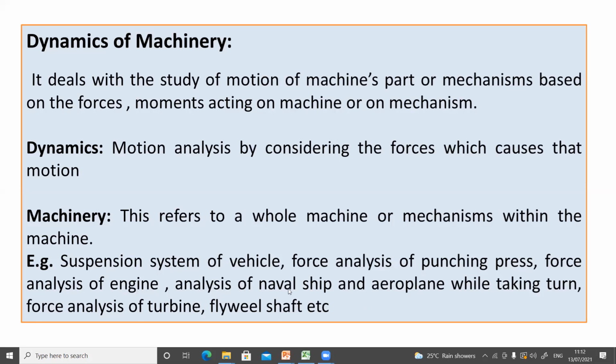then analysis of the naval ship and the aeroplane when it takes a turn. So basically this analysis of the naval ship is the stability analysis when the ship is sailing in the sea. The next is force analysis of the turbine and the flywheel shaft. So for this we will need the concepts from the dynamics of machinery. Okay. So these are some applications.